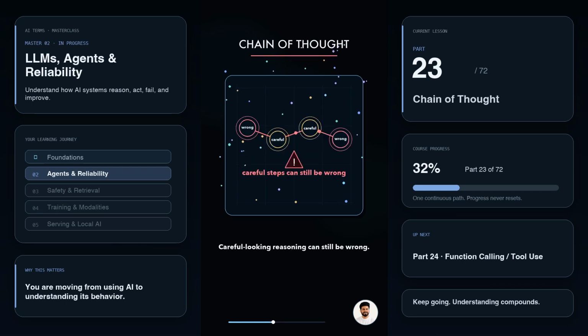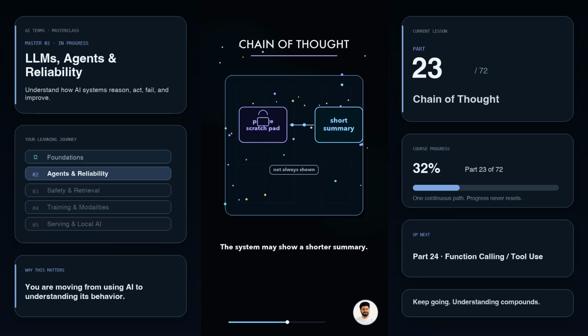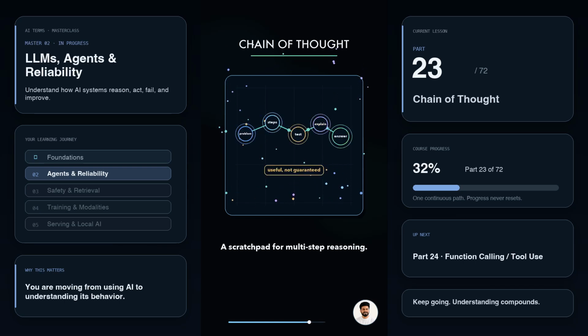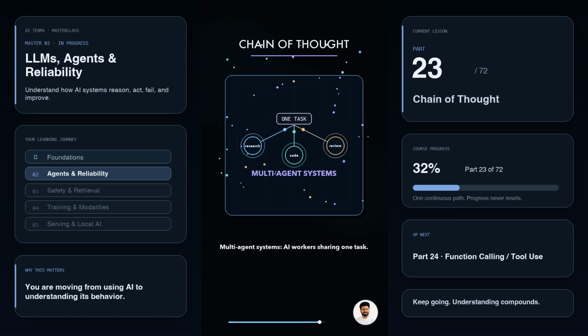But here is the important part. A chain of thought is not a truth machine. If the first step is wrong, the whole chain can sound careful and still be wrong. And many modern AI systems do not show the full private reasoning. They may use an internal scratch pad, then show you a shorter explanation or summary. So when you ask for reasoning, you are really asking for two things. Think step by step and explain the final path clearly. Simple idea. Chain of thought is a scratch pad for multi-step reasoning. Useful for hard problems, but it still needs checking. Coming next, multi-agent systems, when more than one AI worker shares the same task.